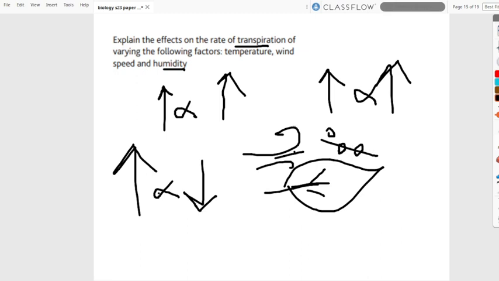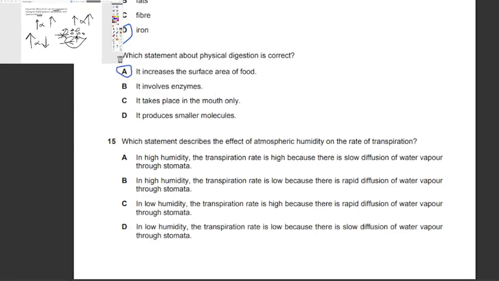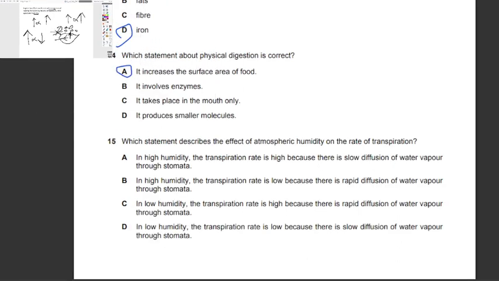As we can see, if there is no wind, here we have the particles. First of all, there is a greater possibility that the particles are going to go back, and the concentration gradient is going to be low, reducing the transpiration rate. So going back, in high humidity, the transpiration rate is high?